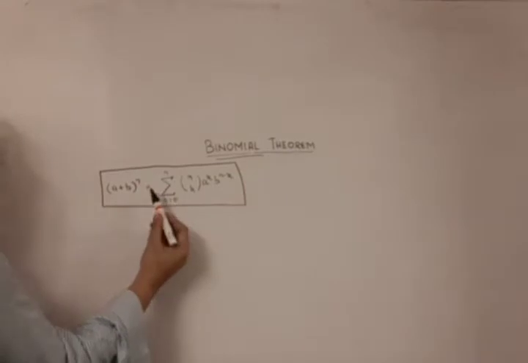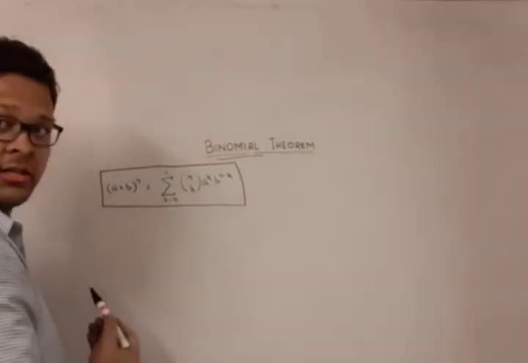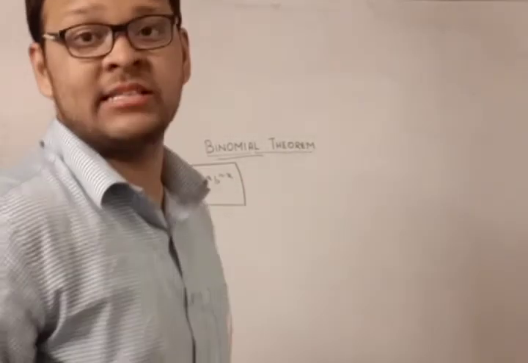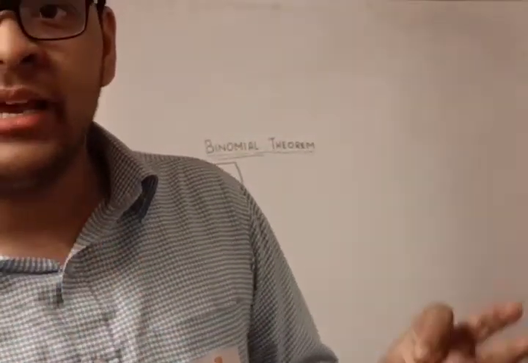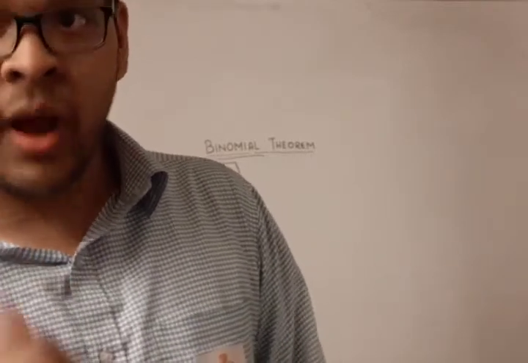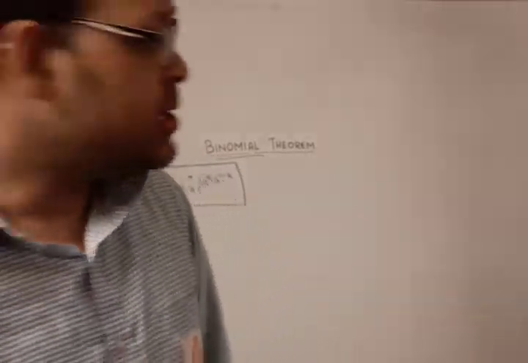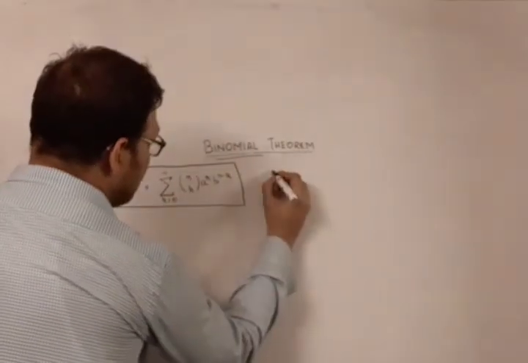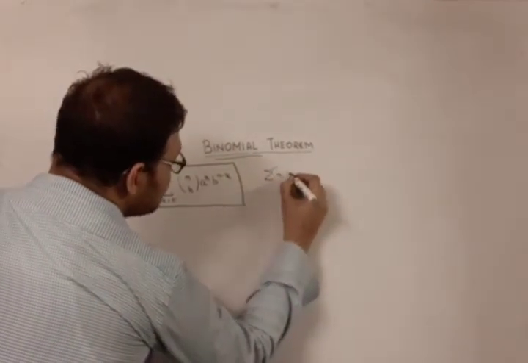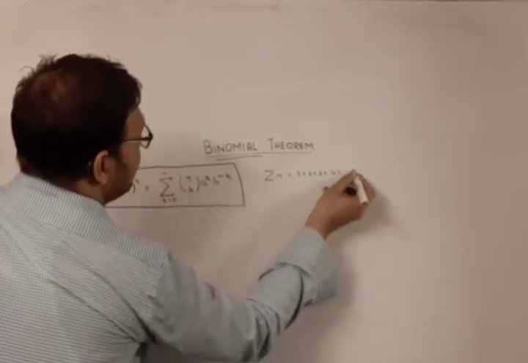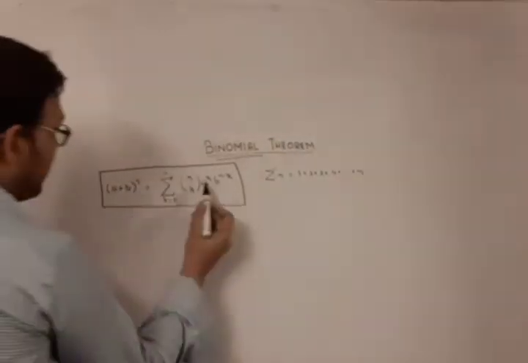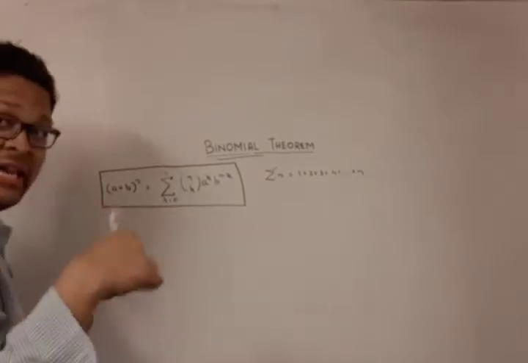So this sum here is what I call a summation. What do we mean by the term summation to n? Summation n means 1 plus 2 plus 3 plus 4 up to n. So here it means that k will start from 0 and gradually increase by 1.